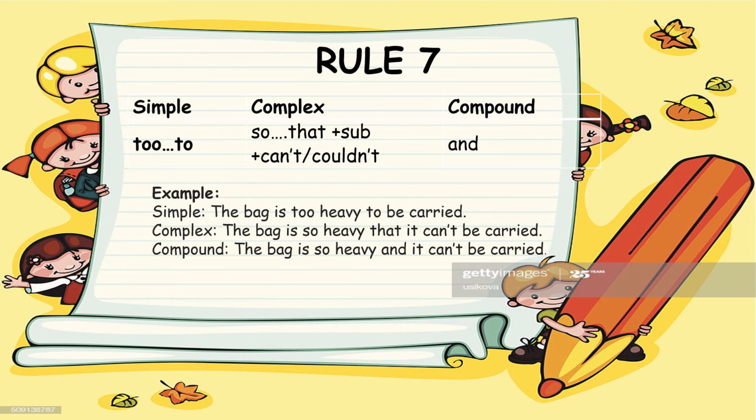Rule number 7. Simple, too to. So you will use both the words, and in between there will be an adjective or anything else. Complex, so that plus subject plus can't or couldn't, and compound, and. For example, the bag is too heavy to be carried. So, too heavy to. When it comes to complex, you have to use the above format. The bag is so heavy that it can't be carried. And compound, you will use and. The bag is so heavy and it can't be carried.